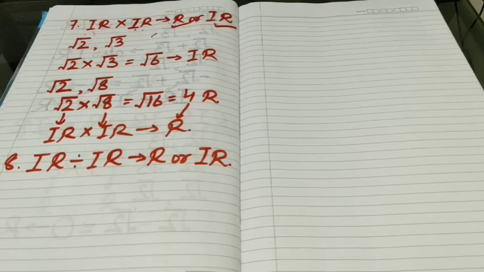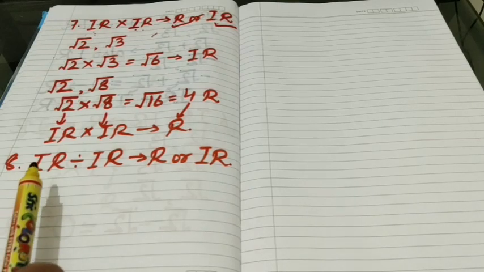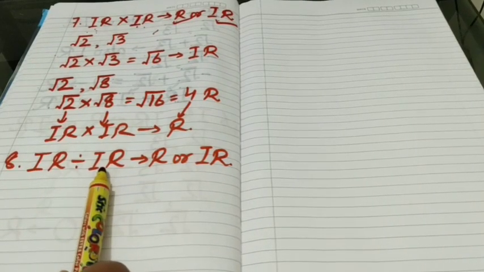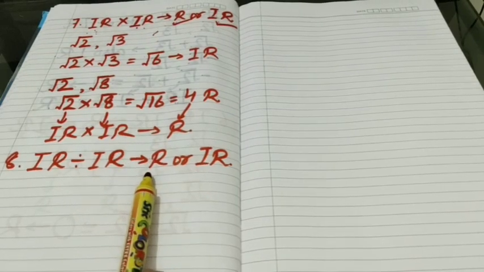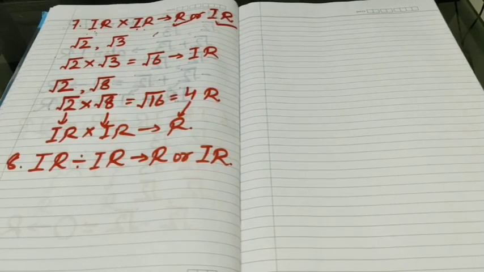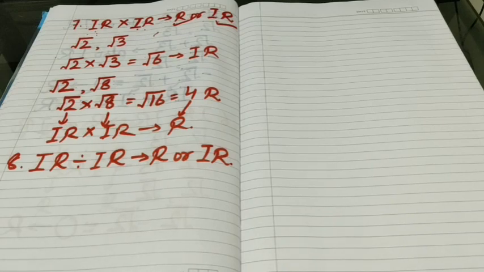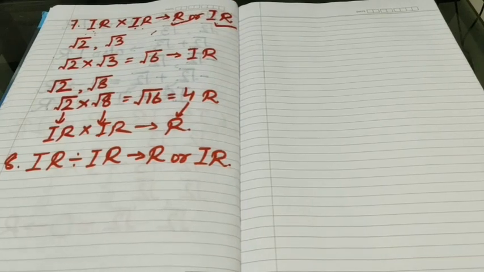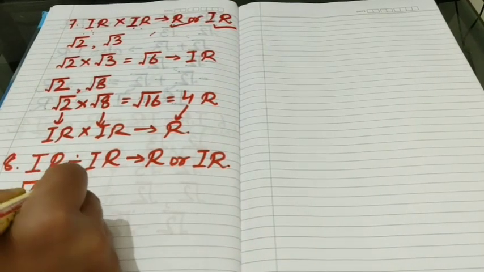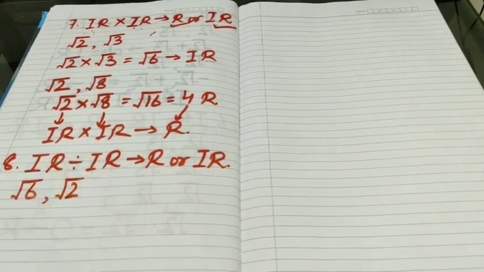In the same way, we can make one more statement that if we divide two irrational numbers, we may get a rational or we may get an irrational number as well. Means quotient of two irrational numbers may be rational as well as irrational. For example, square root of 6 is irrational and square root of 2 is also irrational.